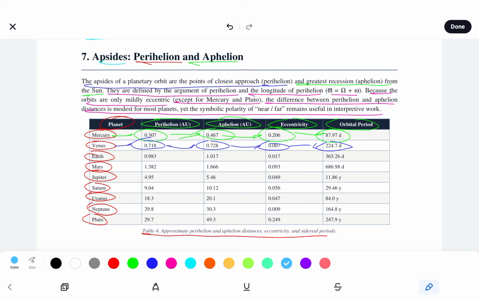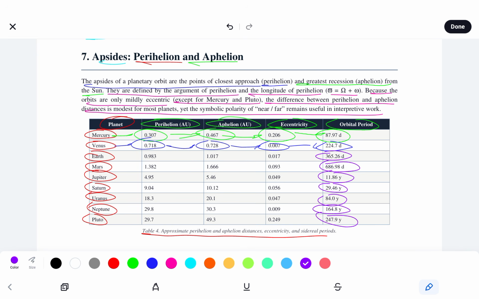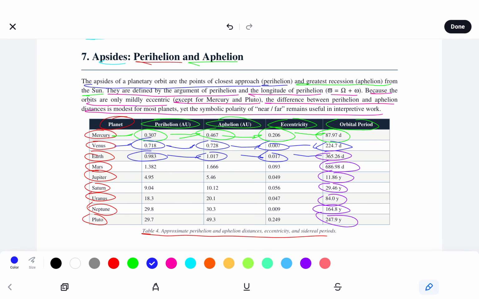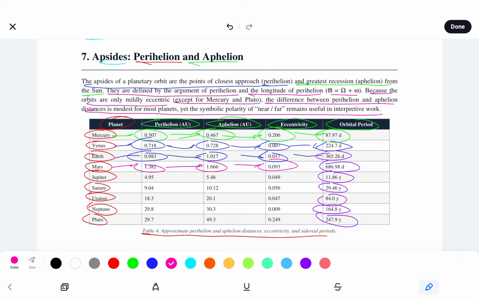Now, what's more important to me, guys, to be completely honest, is the orbital period for these planets. So for Earth, it's 365.26 days. Mars, 686.98 days.